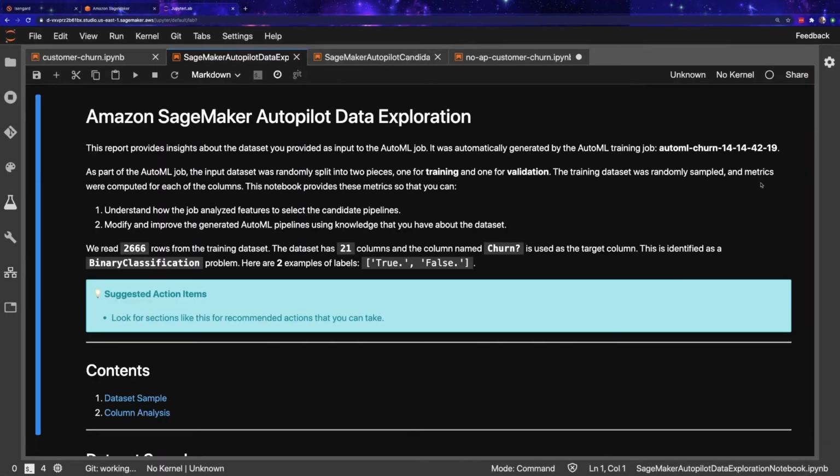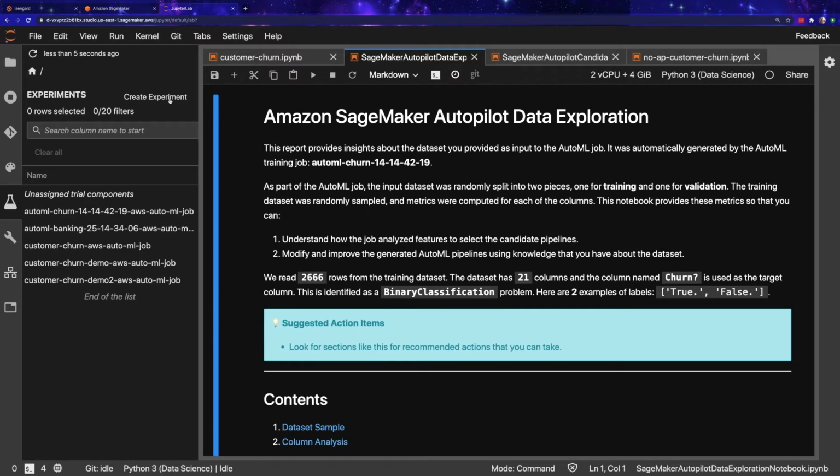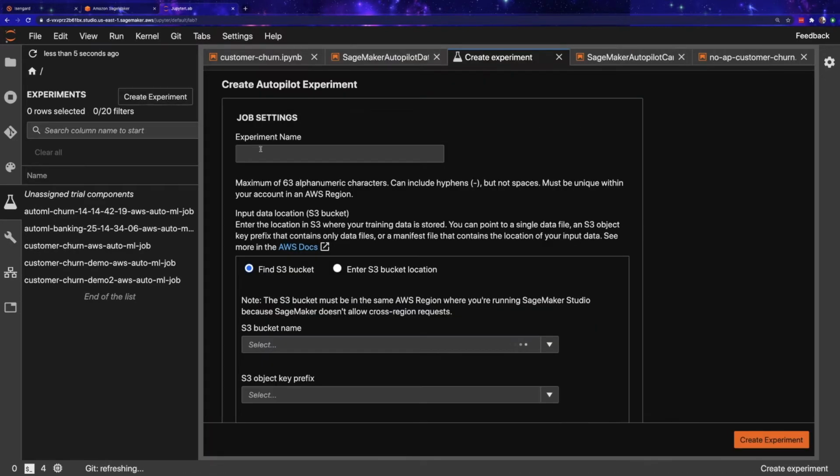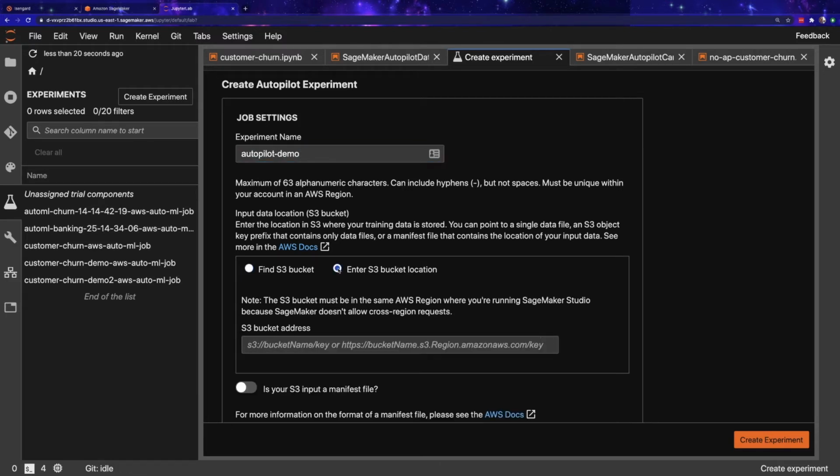All right. Now, what I'm going to show is two different ways that we can create an Autopilot experiment. The first would be to come over here onto the left side of your Studio notebook and click on the little beaker. And then from here, we can click Create Experiment. We'll give our experiment a name, so Autopilot Demo. And then we specify our training data location. For me, this is living in a bucket that I created for this demo. So that would be re:Invent Autopilot Demo, train_data.csv.